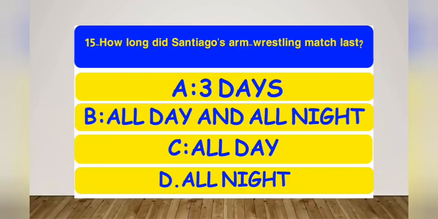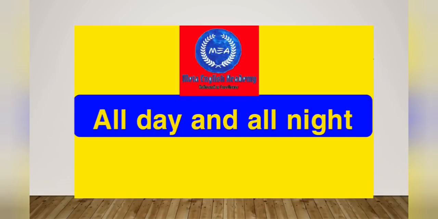The fifteenth one: how long did Santiago's arm wrestling match last? The options are 3 days, all day and all night, all day, or all night. And the right option is all day and all night.